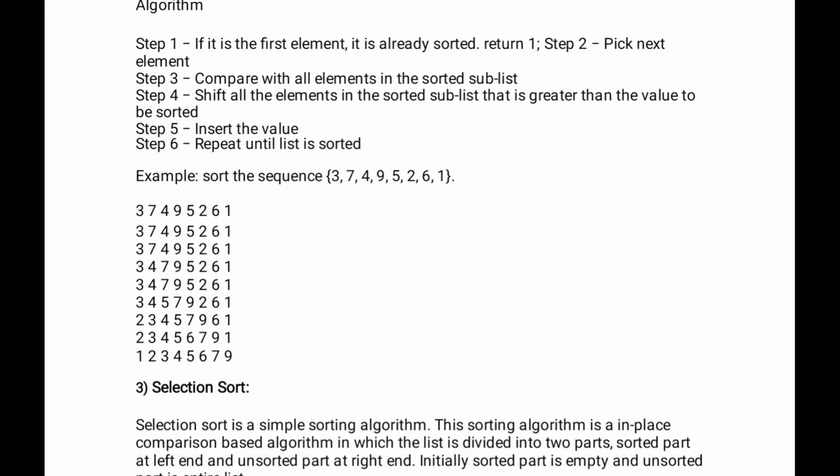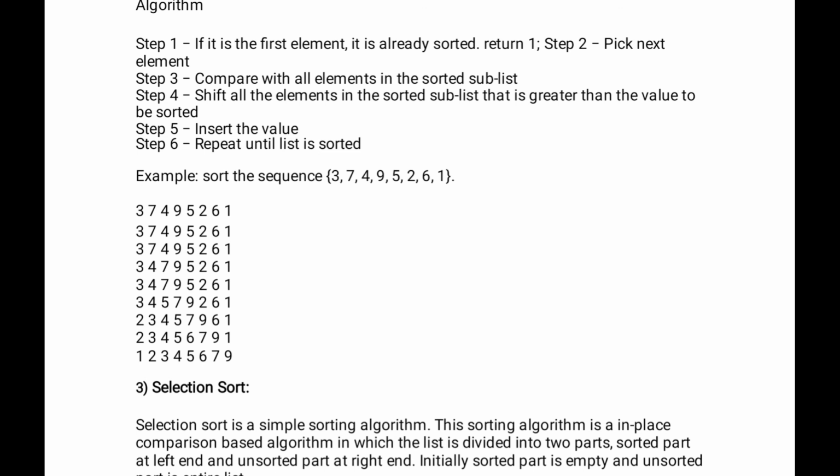Clearly see on the screen. Example: 3, 7, 4, 9, 5, 2, 6, 1 are in the array. Take the first element 3, that is in its proper place itself, and pick the next element 7, that is the bigger element, and the next element is 4.